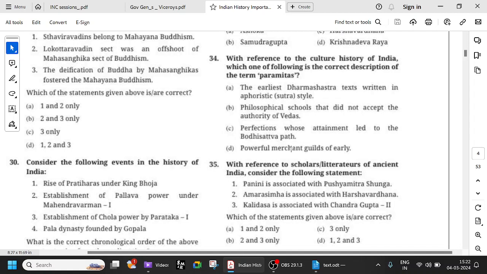So bodhisattvas are basically those people who are on the path to enlightenment. It's more like they are to be Buddha. They are on the path to enlightenment, and they will also get enlightened like Buddha. So the bodhisattva concept is also very important, especially as it is part of Mahayana Buddhism. Okay, so paramita means perfections whose attainment led to the bodhisattva path. So 34 C is the option.